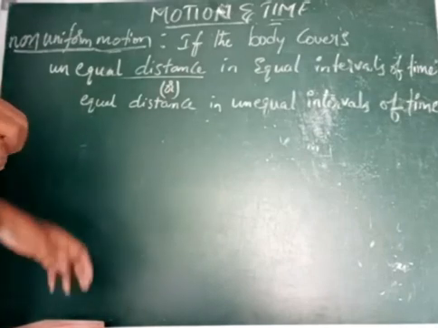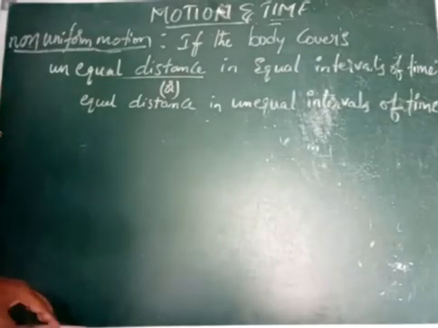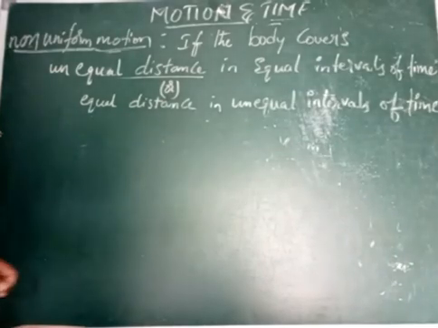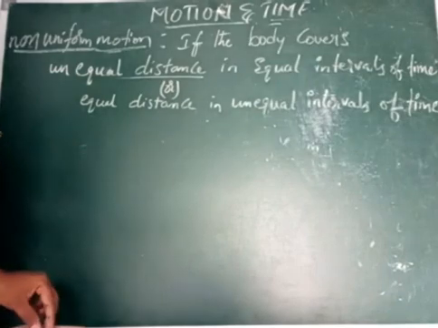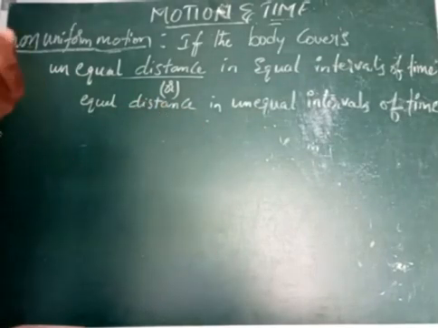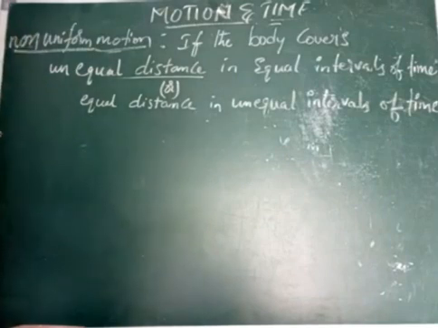Okay, children. So in the next class we can discuss different types of motion and also the term speed. Here we find out the speed in uniform motion and non-uniform motion. So in the next class we will discuss speed and types of motions.